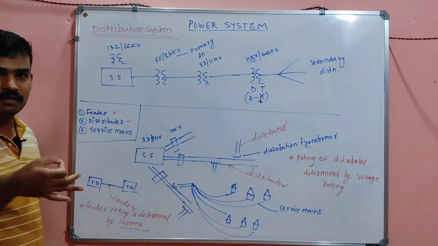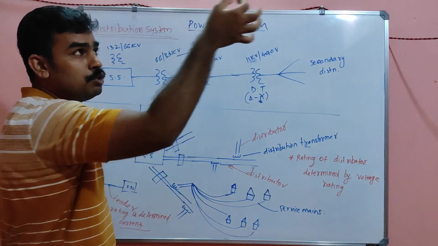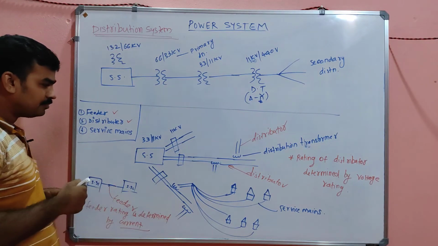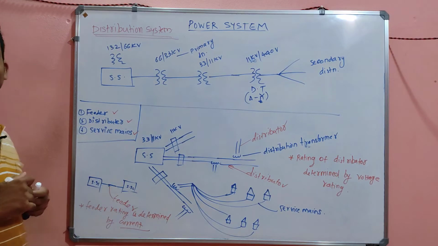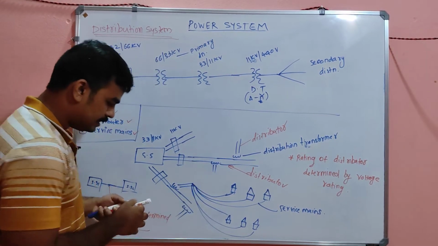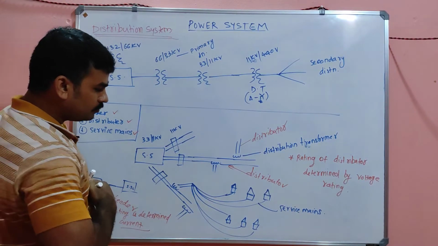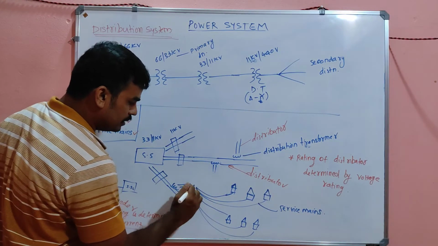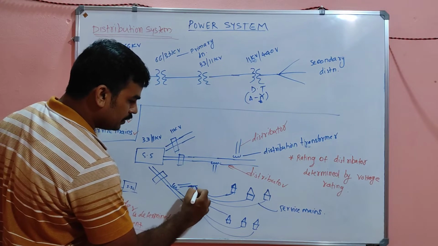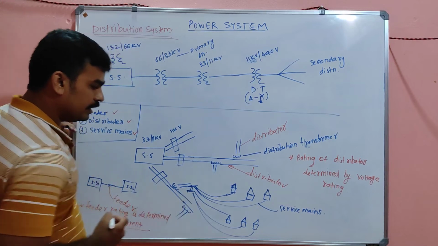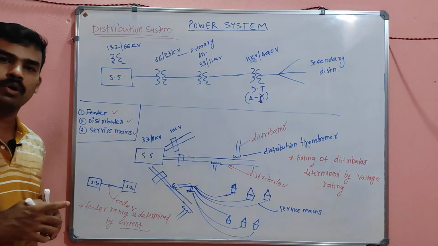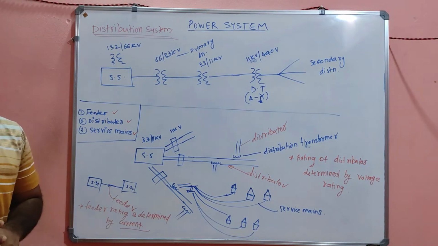That black cable from the pole near your home to the energy meter is called the service main. Here is actually a pole. From the pole to our home, a black wire is drawn. That is called the service main.